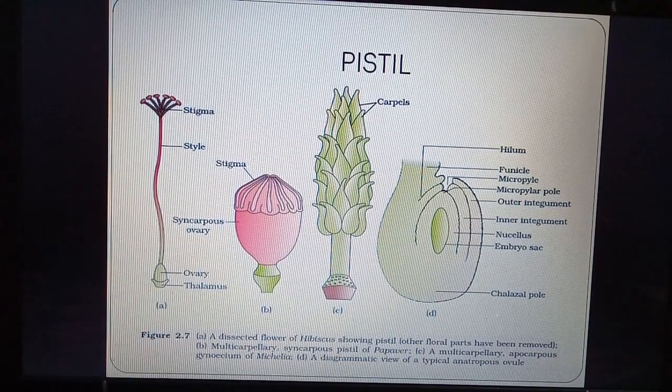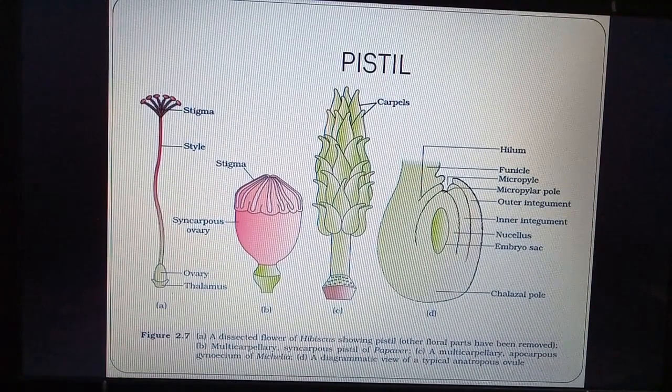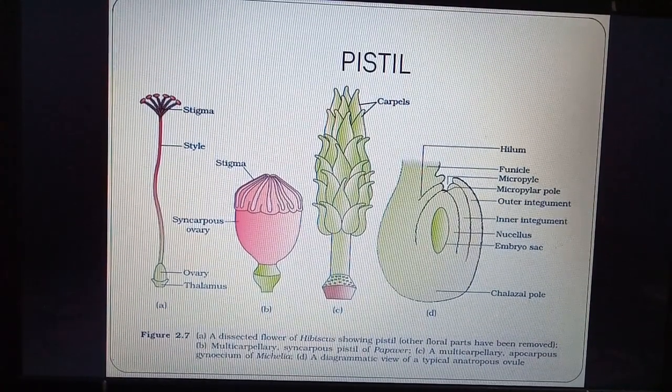Opposite to the micropyle is the base of the ovule called the chalazal pole. Then there is a funicle or stalk and a part called hilum which connects the ovule to the funicle. So this diagram is important.